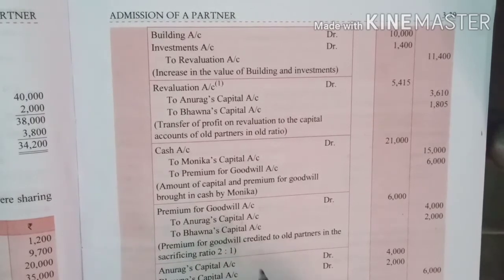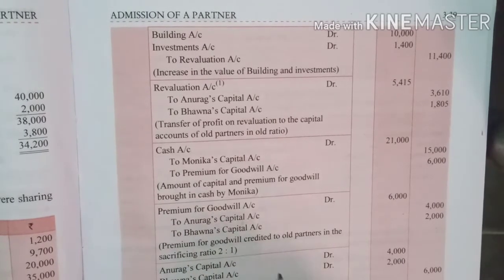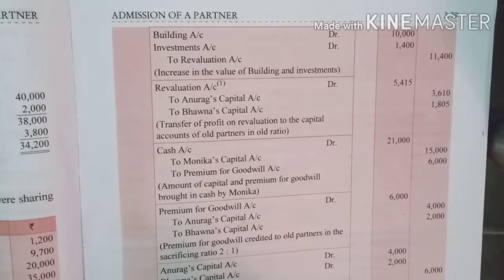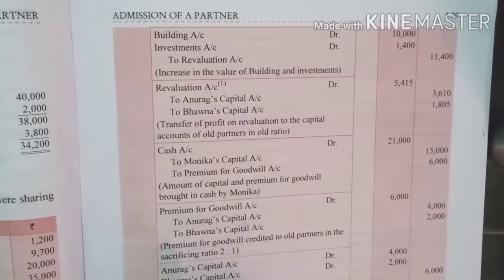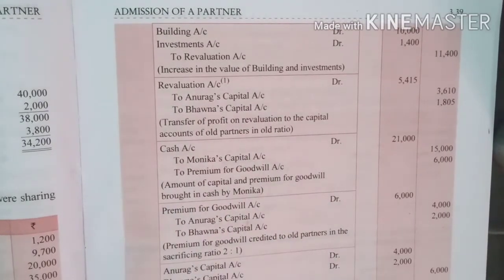Which entry? Only this. Here partners are credited, now they are withdrawing. That means Anurag's capital account debit, Bhavna's capital account debit. Now what are they withdrawing? They are withdrawing cash, so it will be to cash account. I hope the journal entry is clear to you all.